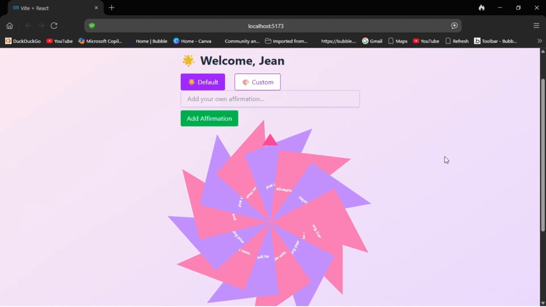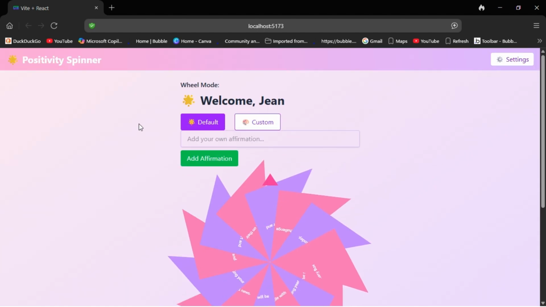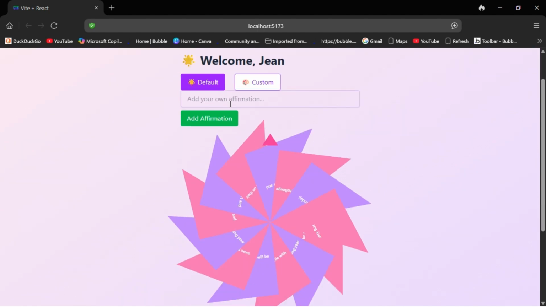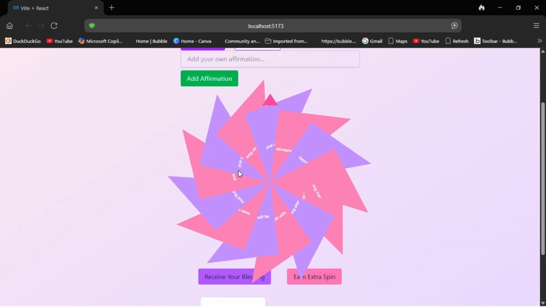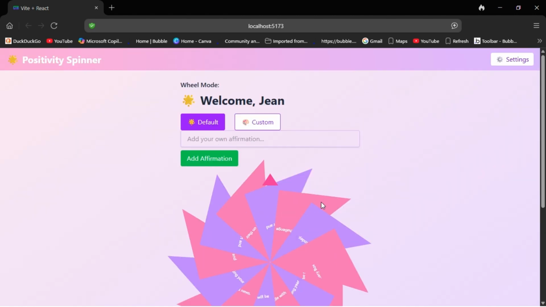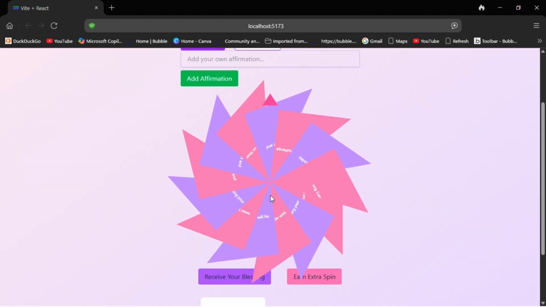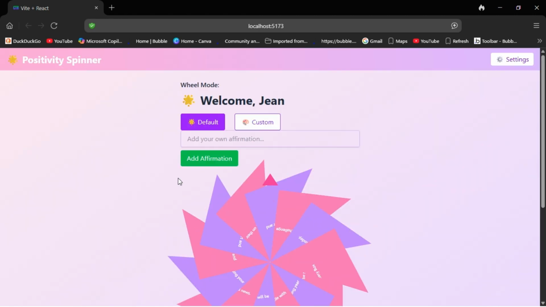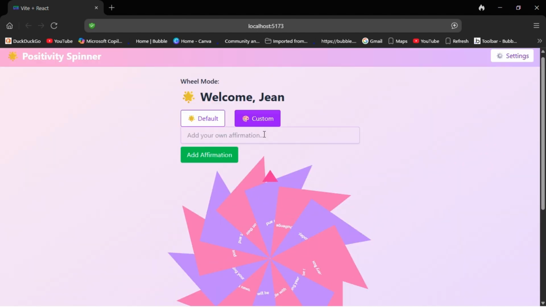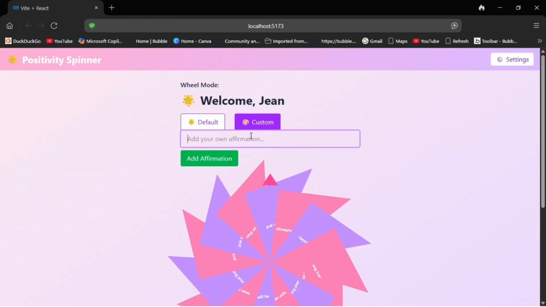When you start the game, you have a default spinner. The default is all about the blessings that we already have for you, and you can as well add your custom blessing. For example, you create your own, like, I want to be blessed.